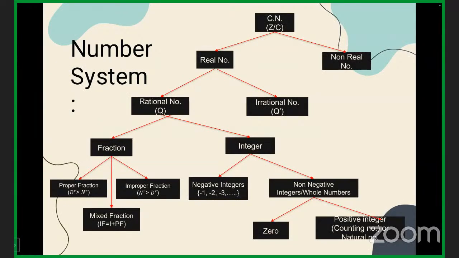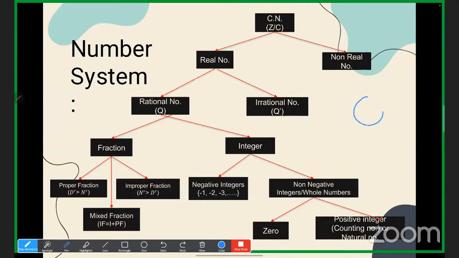Yes. What is a rational number? P upon Q form. Very good. I mean, P and Q should be integers and Q cannot be 0. Now tell me what is 0, whether it is a rational number or not. Yes, anyone? What is 0? Yes or no? If I say 0 is a rational number, so true or false?